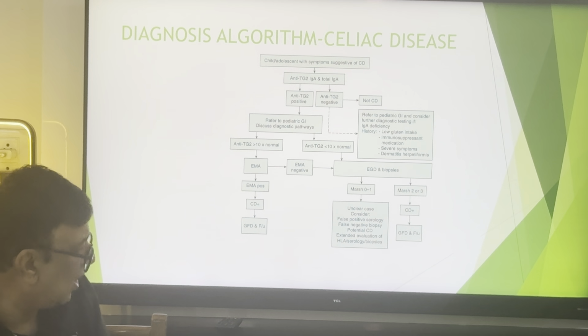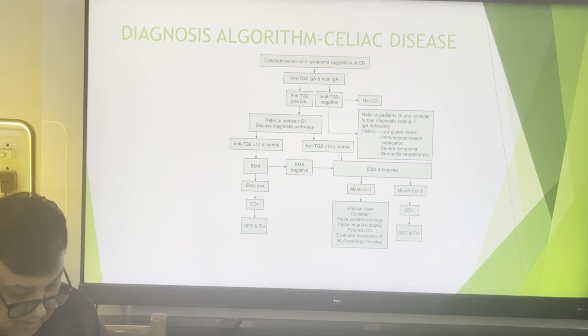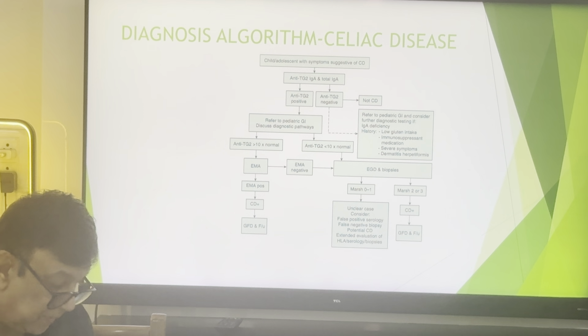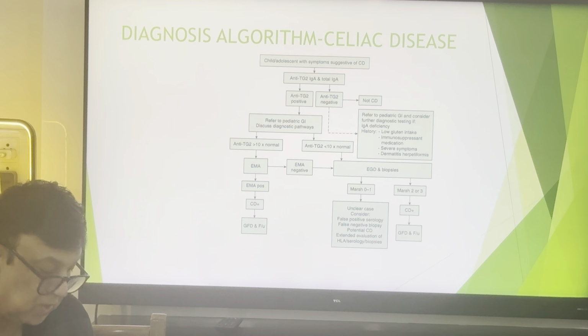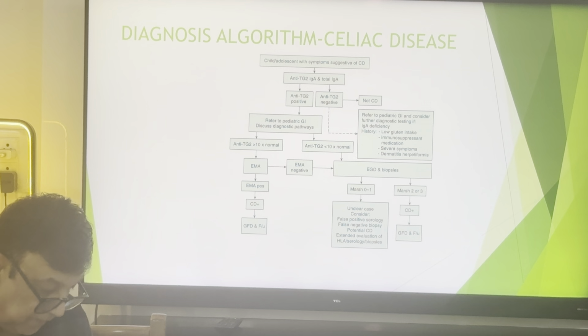Coming to the diagnostic algorithm of celiac disease. This is mentioned in our Nelson Textbook of Pediatrics, 22nd edition, and this algorithm has been taken from the Journal of Pediatric Gastroenterology 2020, page number 1341 to 1415, figure 4. So, the diagnostic algorithm of celiac disease according to the European Society of Pediatric Gastroenterology, Hepatology and Nutrition, ESPGHAN.